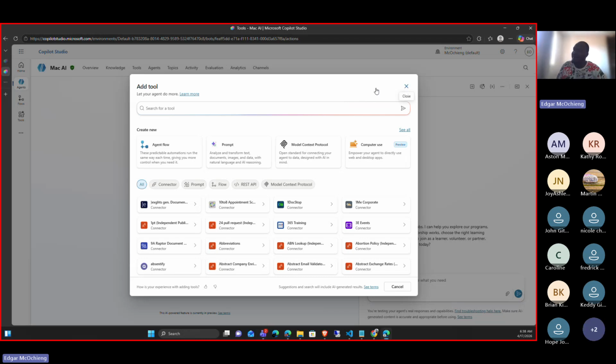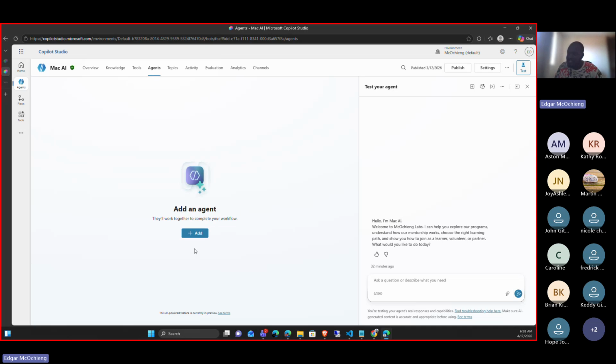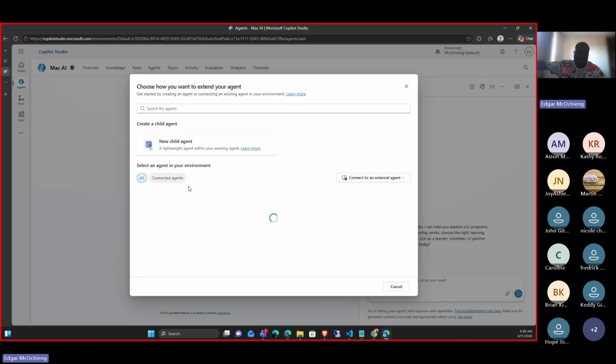Apart from tools, we have agents. In agents, this is where I can have my agent call another agent. For example, I have these agents in my environment. Sorry, I have the Afya Care agent. I have this agent I was creating, but it's not published. We have the Mela AI. So what does an agent do?